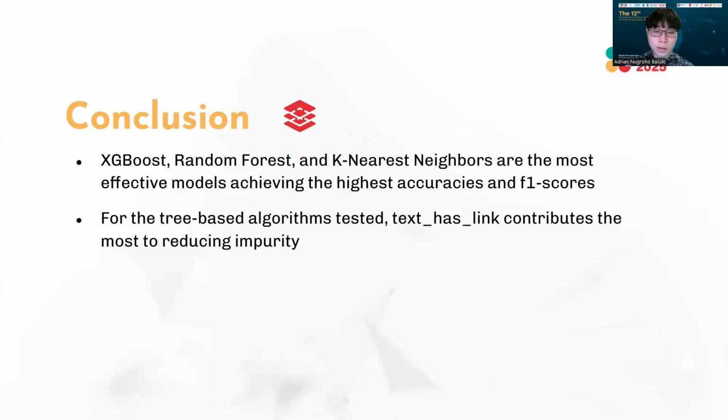So, okay, let's conclude this presentation. So based on our research, we found that XGBoost, random forest, and k-nearest neighbors are the most effective models achieving the highest accuracies and F1 scores. As for the tree-based algorithms that are tested, text has link contributes the most to reducing the impurity.